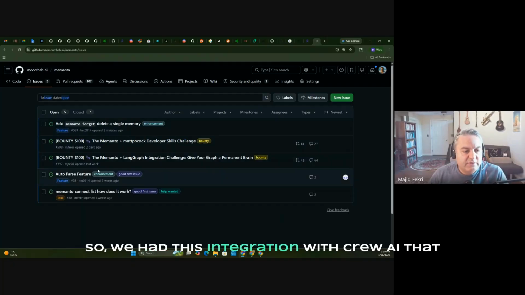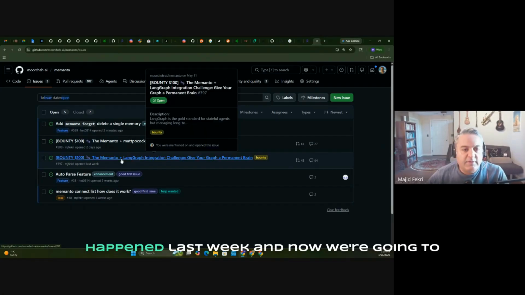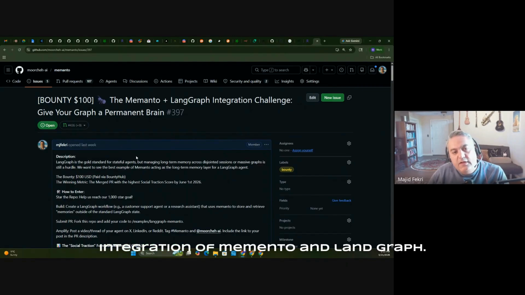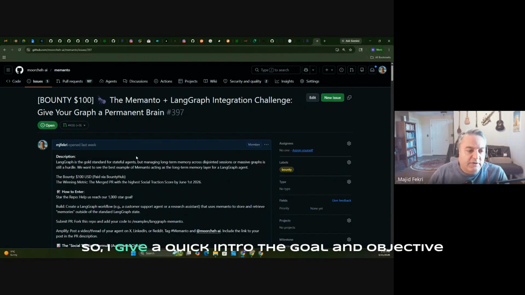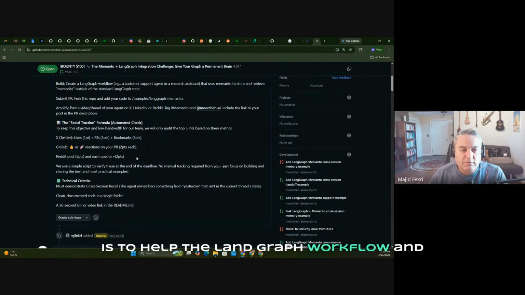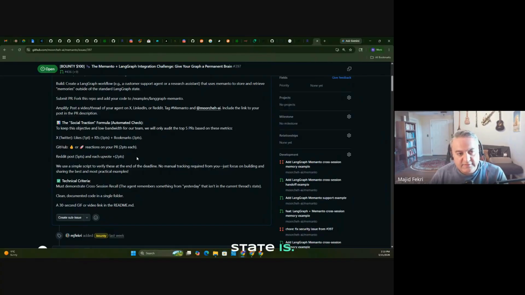So we had this integration with Crew AI that happened last week. And now we're going to follow up with the new bounty, which is the integration of Memanto and LangGraph. So I'll give a quick intro. The goal and objective is to help the LangGraph workflow and create an actual workflow that uses Memanto to store and retrieve memory outside of whatever a standard LangGraph state is.